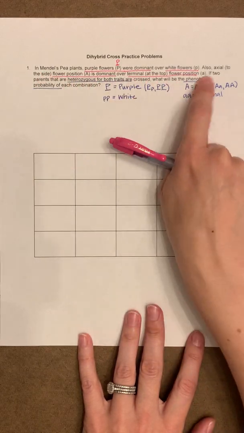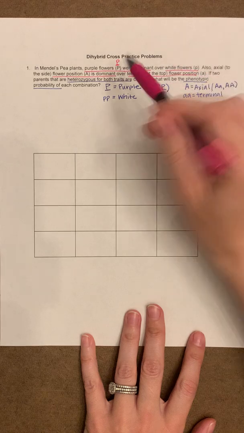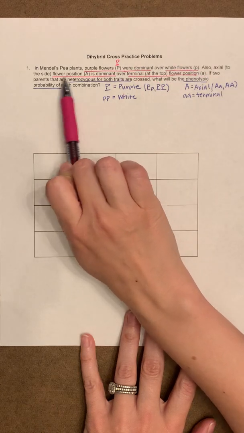Okay, so that was me dissecting that first sentence, just taking apart what that would mean. Also, axial to the side, flower position, capital A is dominant.